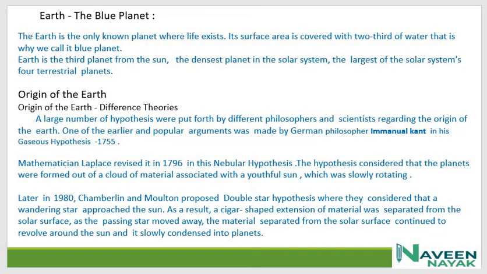And let's discuss the Earth in detail. Earth, the blue planet. Earth is the only known planet where life exists. Its surface is covered two-thirds with water. That is why we call it the blue planet. Earth is the third planet from the sun, the densest planet in the solar system, and the largest of the four terrestrial planets.